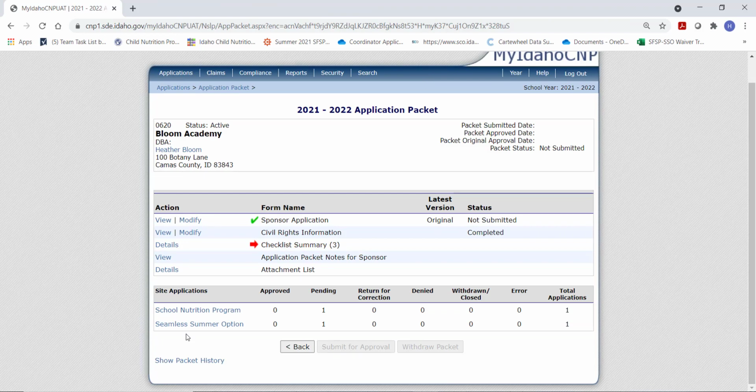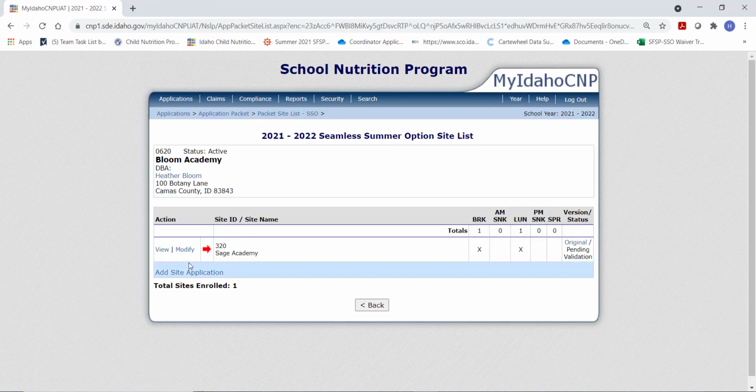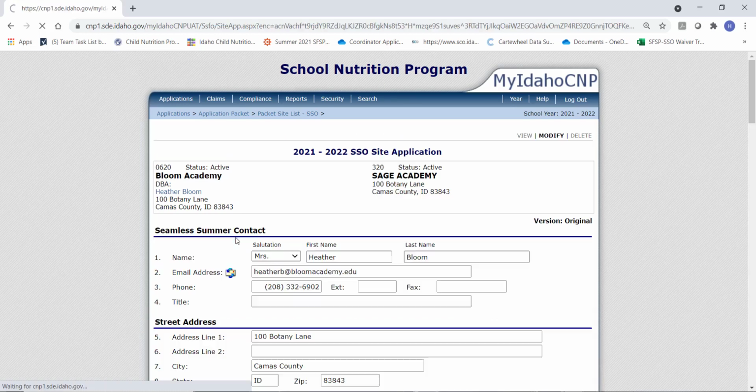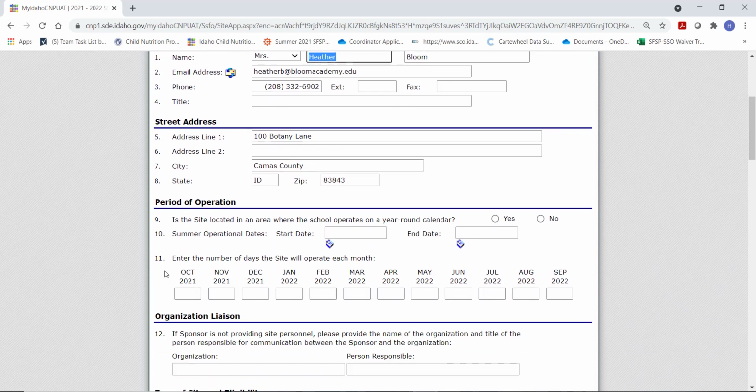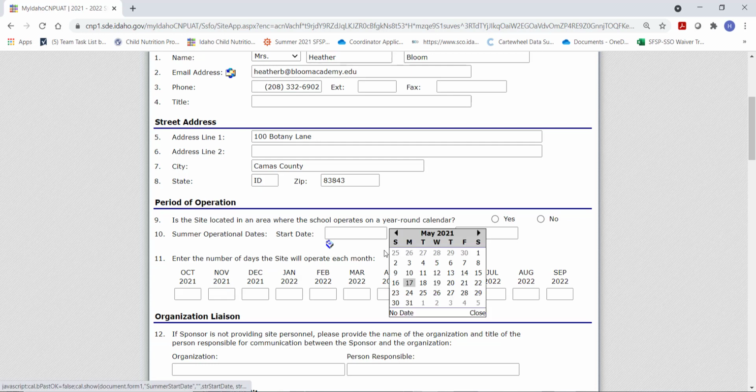Here we're going to update our seamless summer option first. Click Modify. Ensure the contact information is accurate. And notice that the start date for this is October 2021. So we're going to begin in October of 2021. Remember, we completed our SSO site application as of September 30th in the previous packet year.